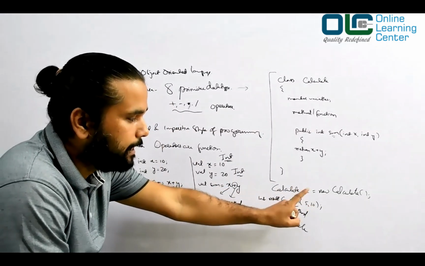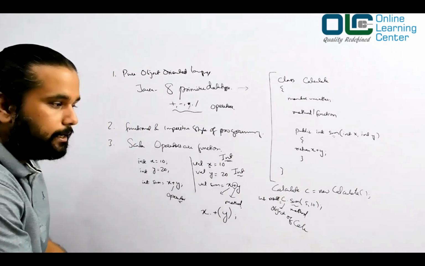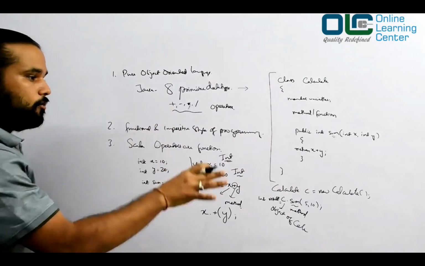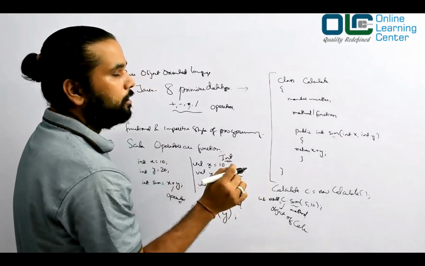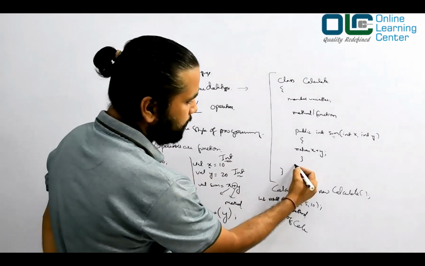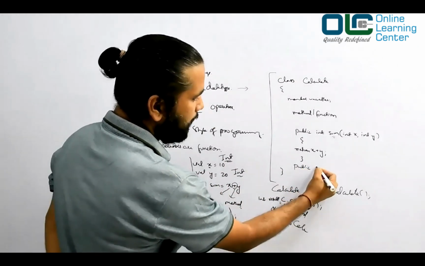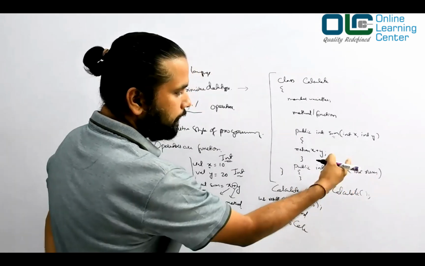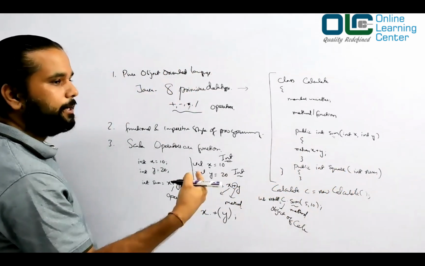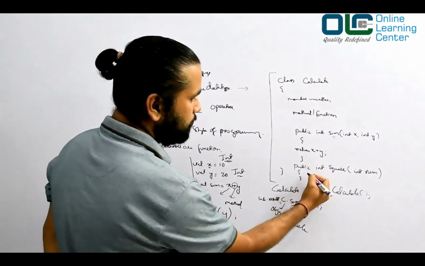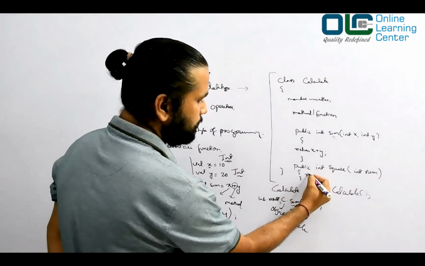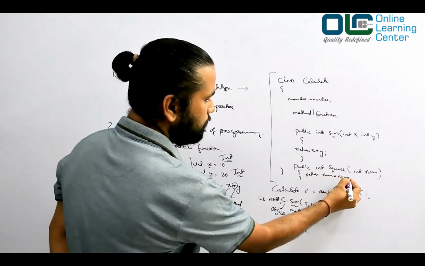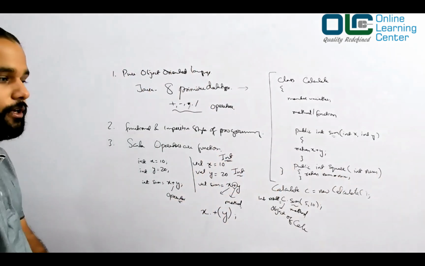This sum is accepting two arguments, and those two arguments are integers, and we have passed 5 and 10. Done. Now suppose I write one more method called square, so I'll say public int square, int num. And what is the logic to square a number, guys? Num into num, is it not? So you'll say return num into num. That is what is going to give you a square.